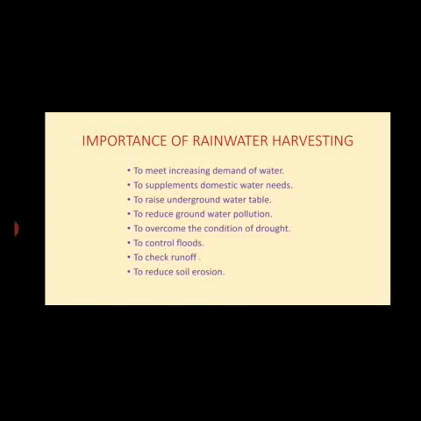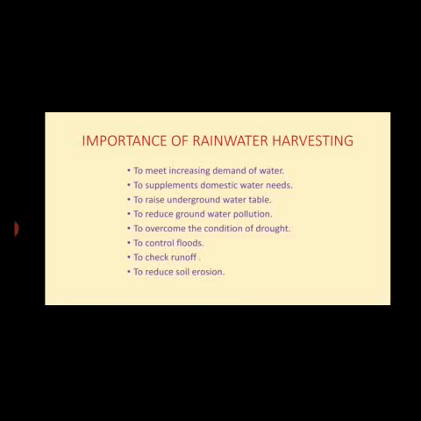So instead of using fresh water, we can use the stored water which has been stored during the rainy season. We can save water. Third, to raise the underground water table. By constructing recharge pits or using dug wells, we can recharge the underground water. It can increase the water table. Fourth, to reduce groundwater pollution. Rainwater is considered a pure form of water. So during the rainy season, what happens? This water goes into the drains and gets polluted. So if we collect this water from the roofs into tanks or into the aquifers, then we can save the water from getting polluted.